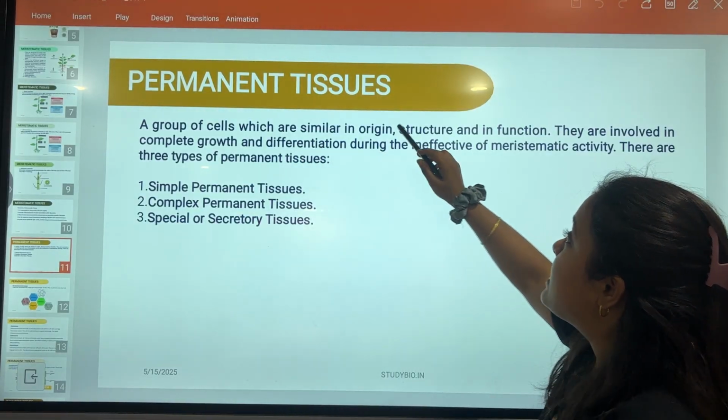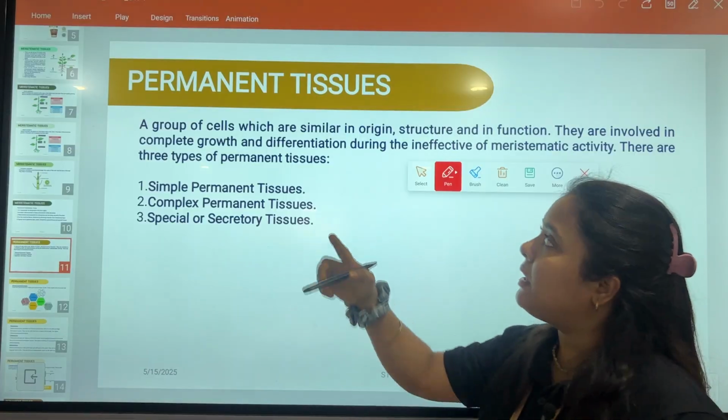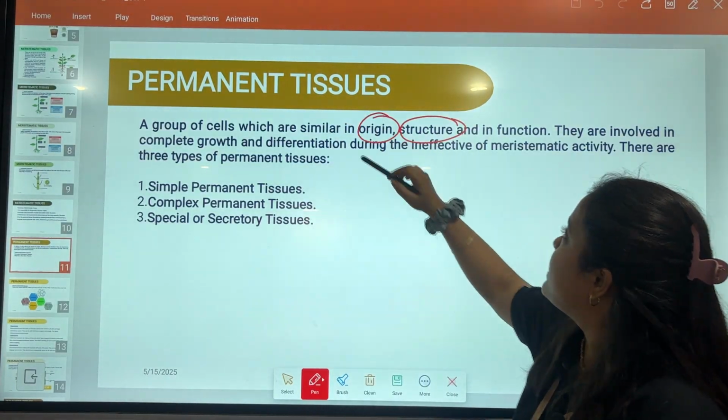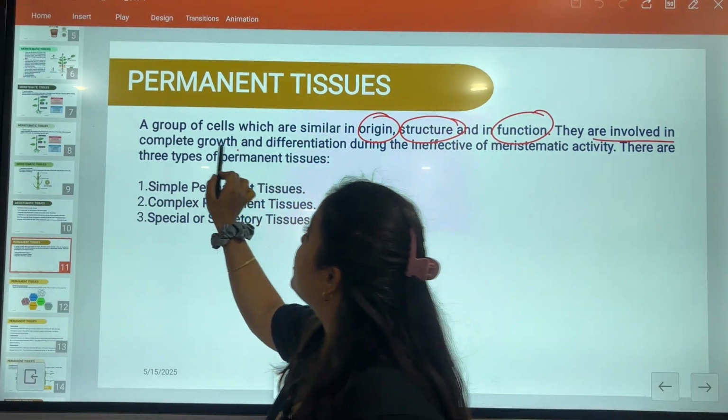A group of cells which are similar in origin. Again, if they are tissues, it means their origin is the same. Then only they are called tissues. Their structure will be the same, their origin will be the same, their function will be the same. They are involved in complete growth.